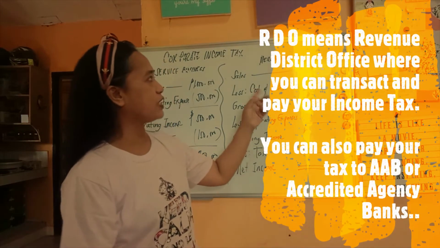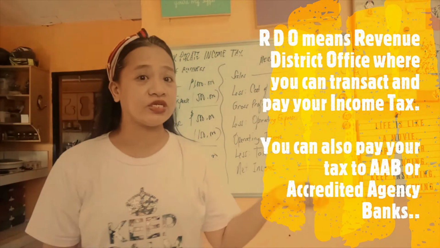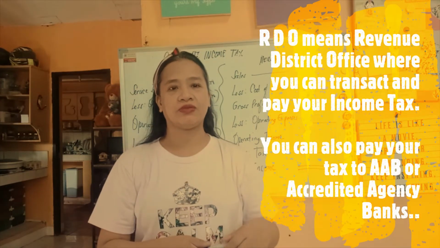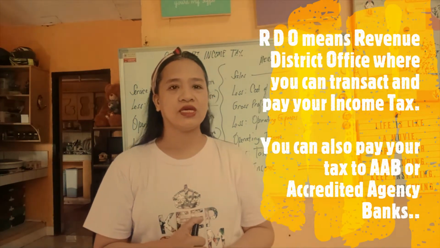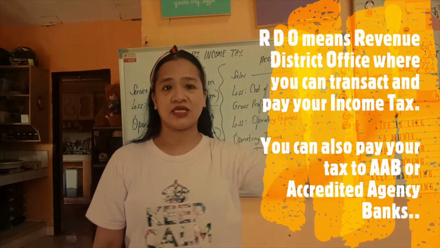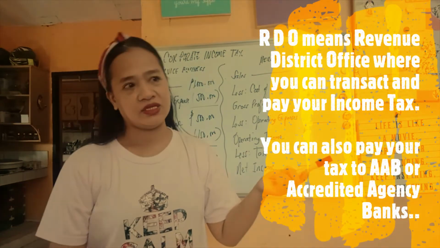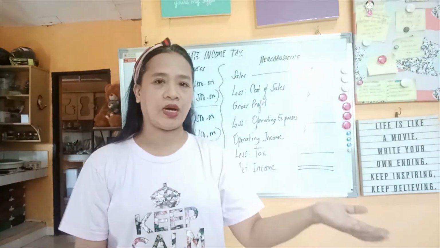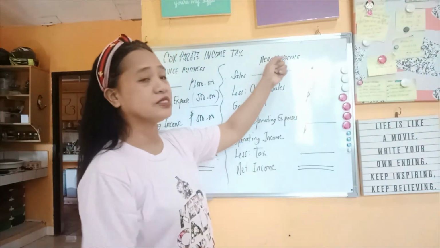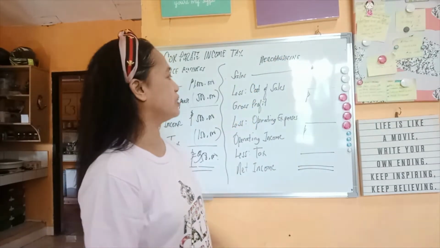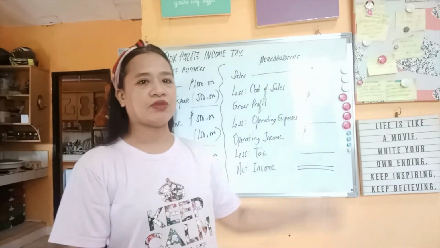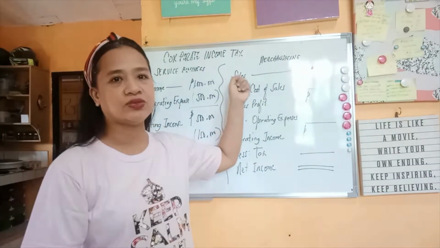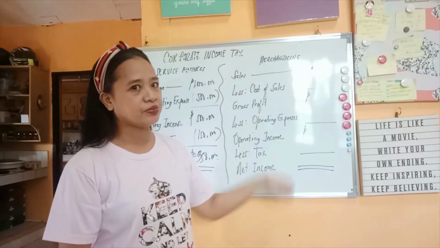Okay, so our next discussion is if your business is a merchandising business. This is where you buy and sell your product. For example, you have a t-shirt business, and this is what we call merchandising. Or you have an online business. Or, for example, you have a food cart business, then it is also called a merchandising business. What you see on the income statement is, if your business is merchandising, you start with the word revenue or sales.